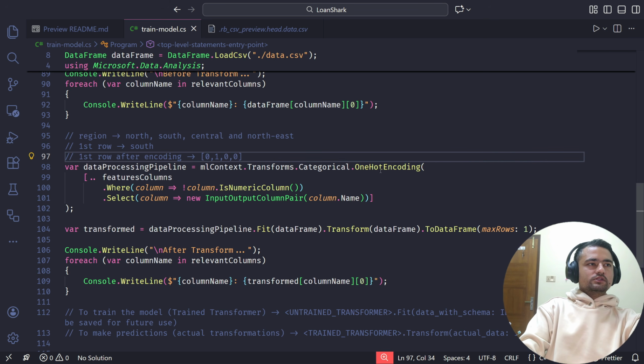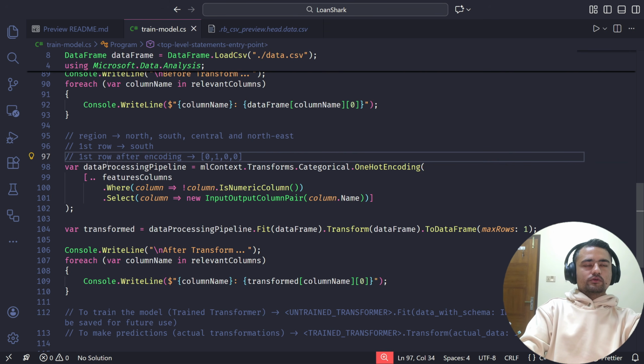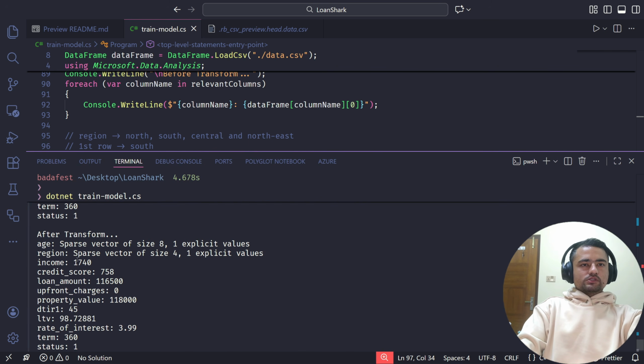And the reason it's called one hot encoding is because for each row in the reason column, we will only have one of these elements be 1, because it cannot be both north and south at the same time. So if you notice, for both of our categorical columns, age and reason, the size of the vector is the number of unique values, but we will only have one explicit value.